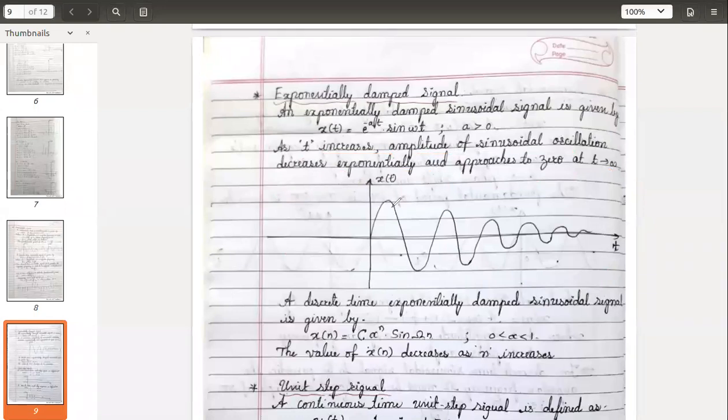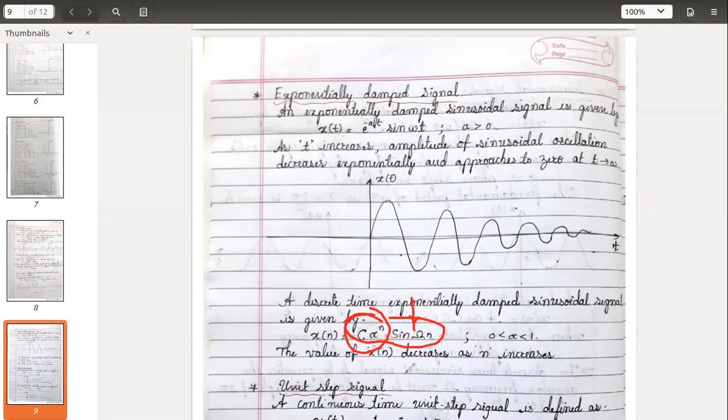This is about continuous time. Similarly, we can have the definition for a discrete time exponentially damped signal. It is again the combination of two. See here, this first half is the exponential signal. The second half is your sinusoidal signal. Multiply both, you will get this.